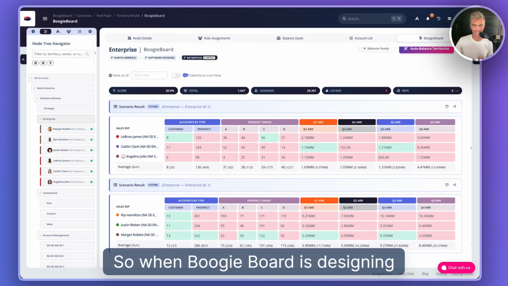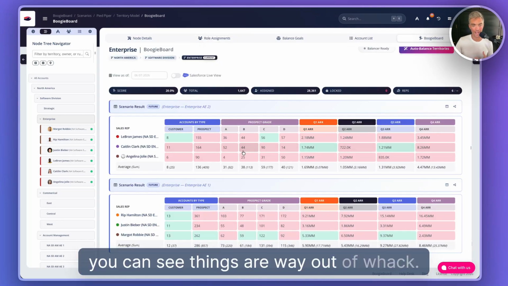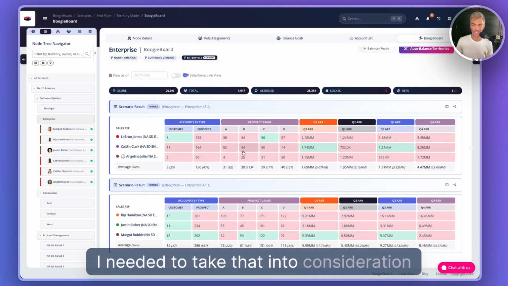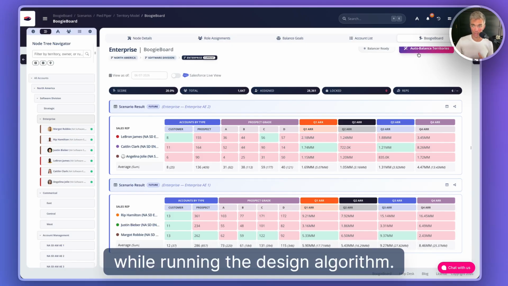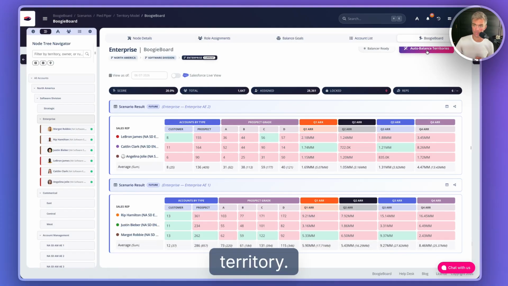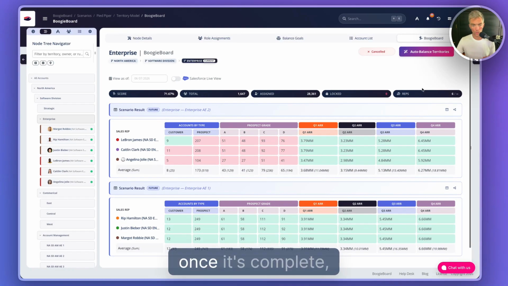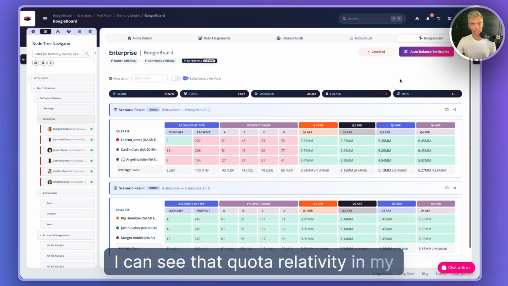So when BoogieBoard is designing territories, right now you can see things are way out of whack. I needed to take that into consideration while running the design algorithm. So I simply click to balance the territories. Once it's complete, I can see that quota relativity in my book design.